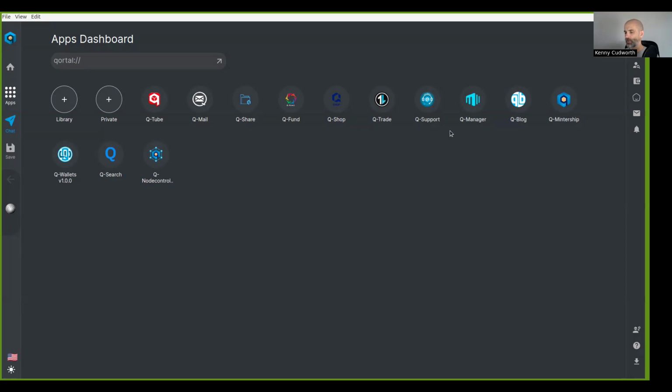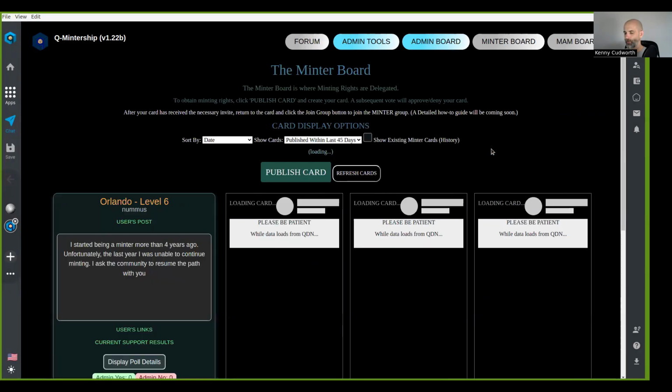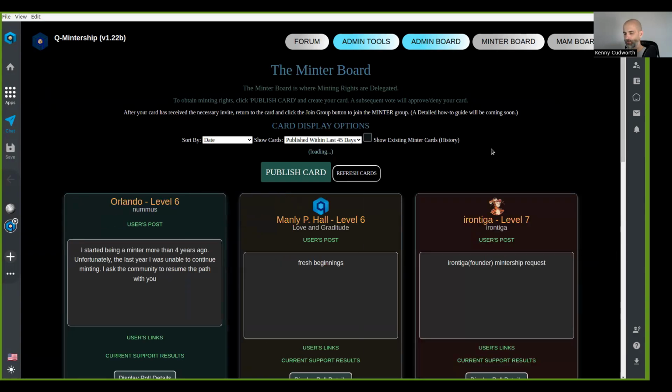So, in order to get them to vote you into the group, you have to go to the Q-Mintership app, which I just clicked on right here. And so you go in here and you're going to want to go into Minter board. And so what you need to do is publish a card.